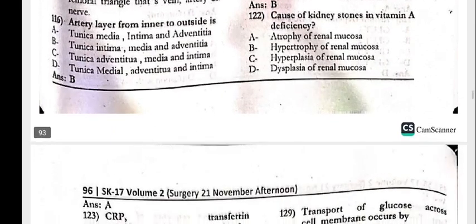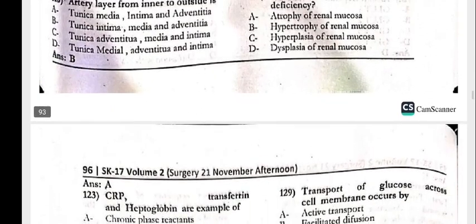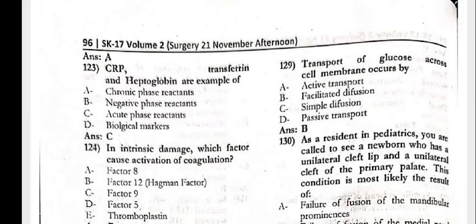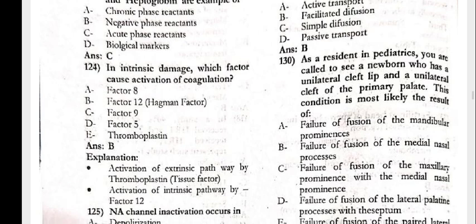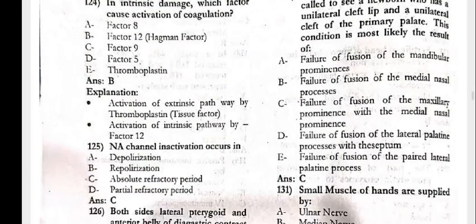The cause of kidney stones in vitamin A deficiency is atrophy of the renal mucosa. CRP, transferrin and haptoglobin are examples of acute phase reactants. In intrinsic damage, which factor causes activation of the coagulation? That is factor number 12.